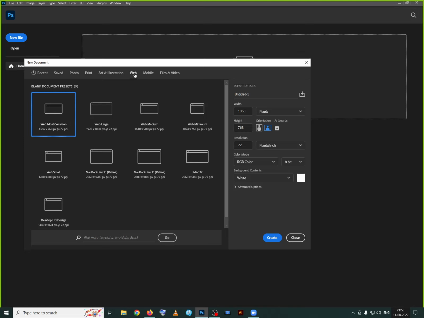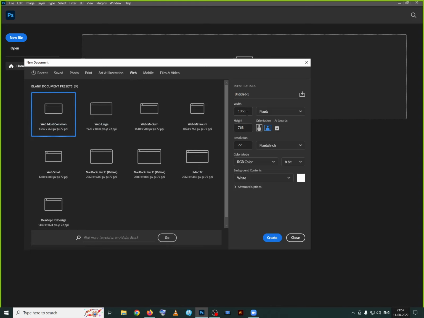What standard sizes are we having, and how will we take the size? Now coming back to the web category, I'm taking this size. Let's say I create on this one. Before creating, we have some properties over here. What are these properties for the web?